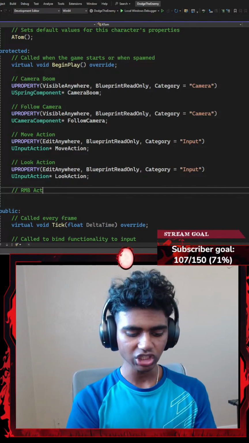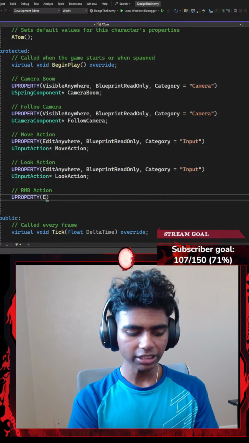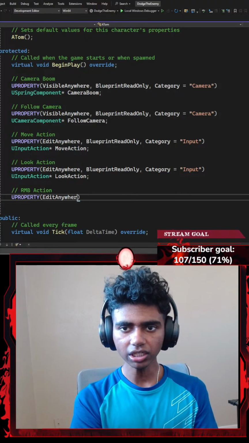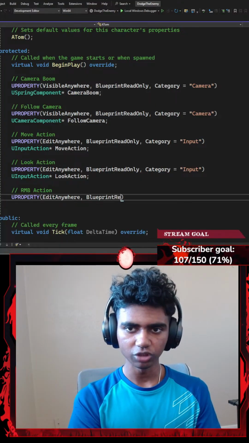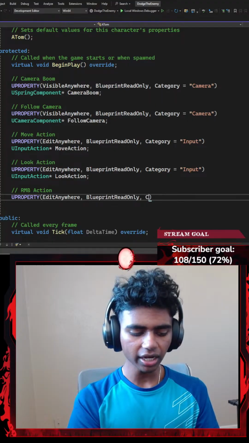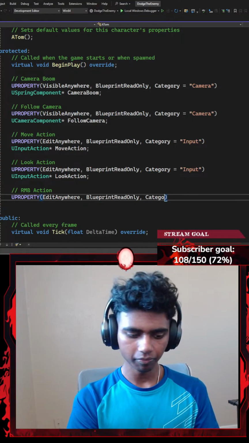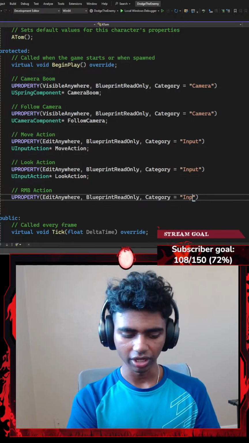Once I'm done with my look action, I have another input action called something like RMB action, my right mouse button action, for which again I'm going to need a UPROPERTY that is EditAnywhere. I want to be able to edit that anywhere. I want it to be BlueprintReadOnly. I only want my blueprint to be able to read it, not edit it. Lastly, my category is going to be equal to something like inputs. And that's pretty much it.